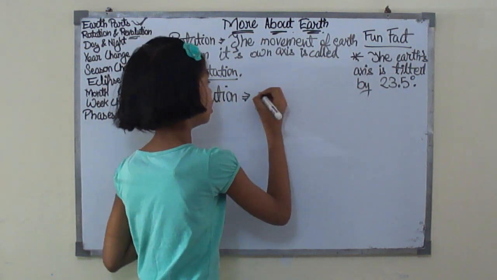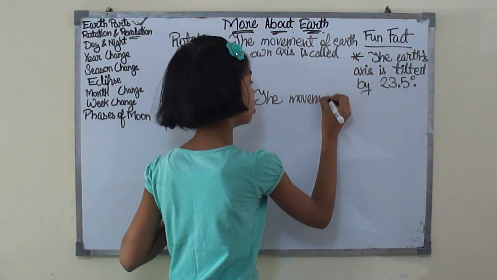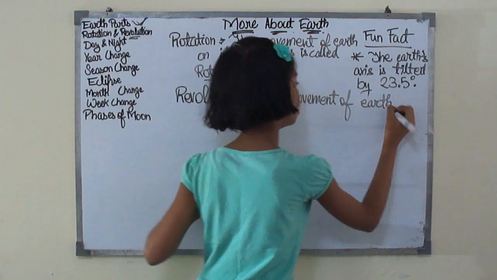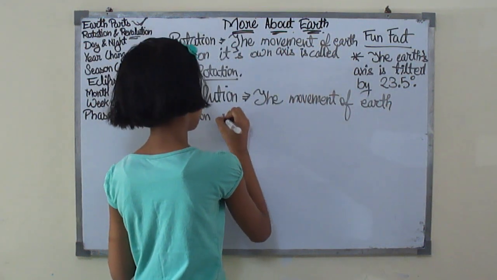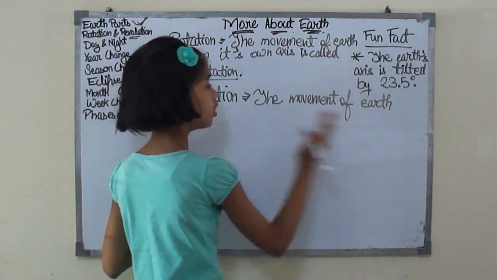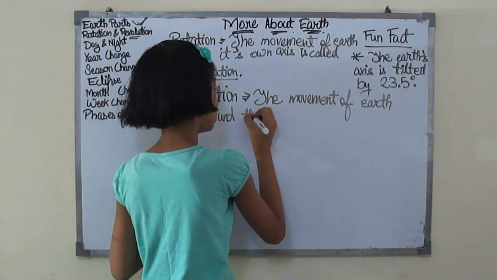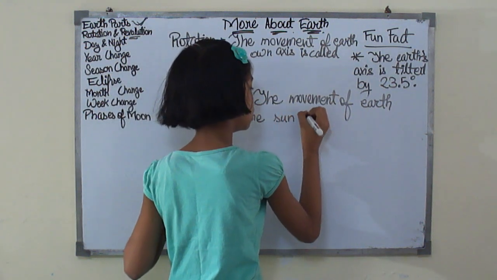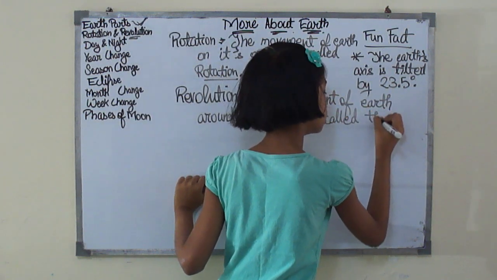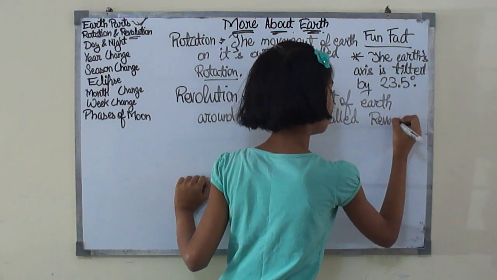Revolution: the movement of Earth on its orbit, or you can say the movement of the Earth around the Sun, is called revolution.